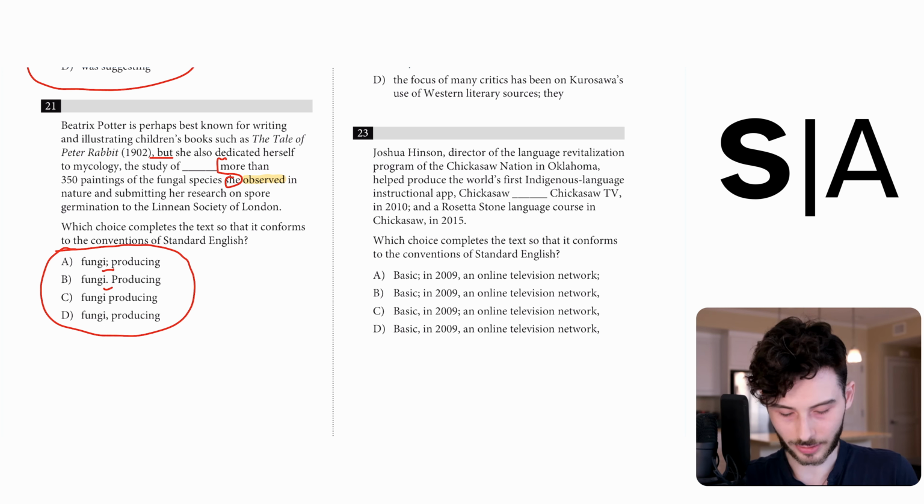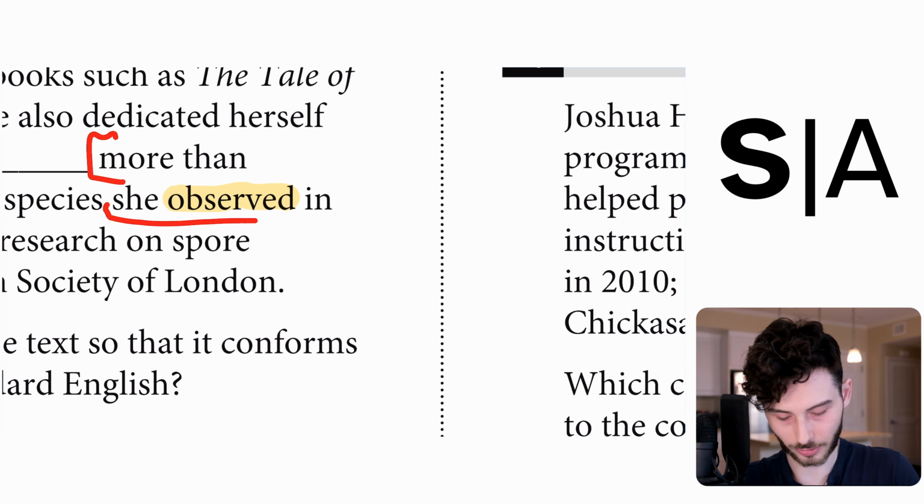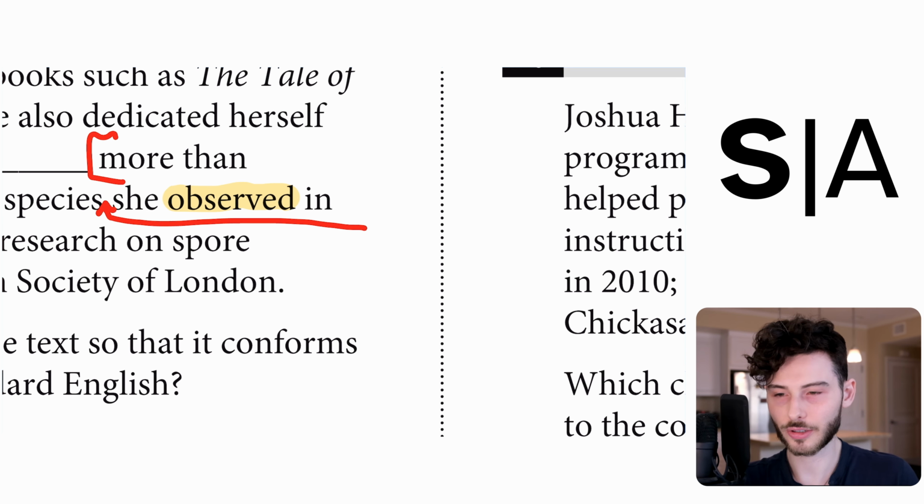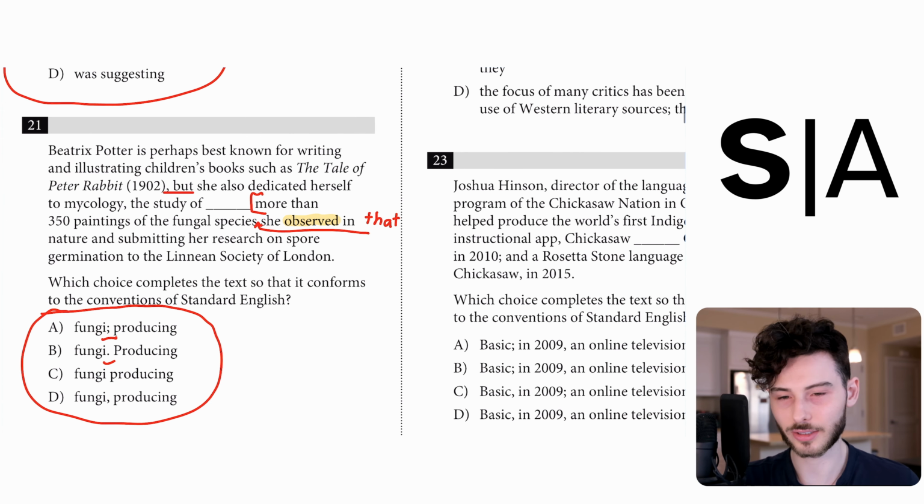You might think at this point that we have another independent clause, but what's actually going on here is a little bit trickier than that. I'm going to zoom in so that I can do a little arrow. In English, you're allowed to have the word "that" be invisible, and that's what's happening here. Let's put the word "that" into the sentence so you can see how this is going. She dedicated herself to mycology, the study of fungi, producing more than 350 paintings of the fungal species that she observed in nature, and submitting her research on spore germination.